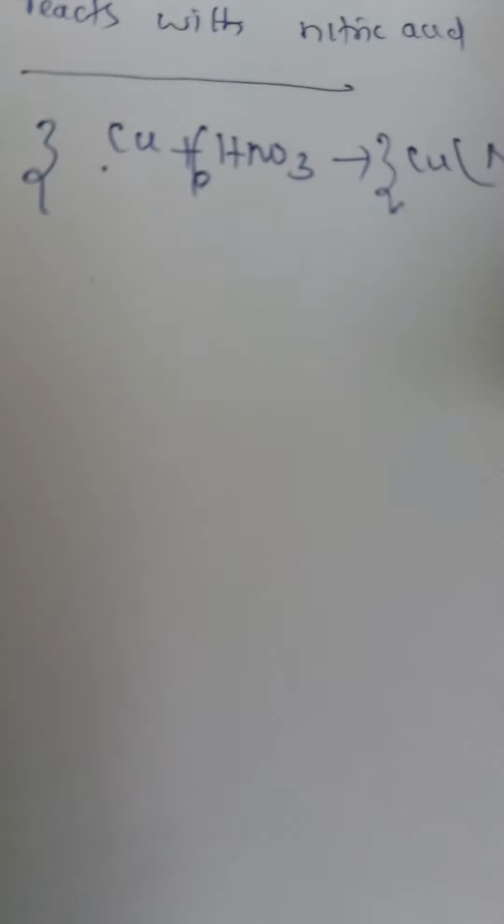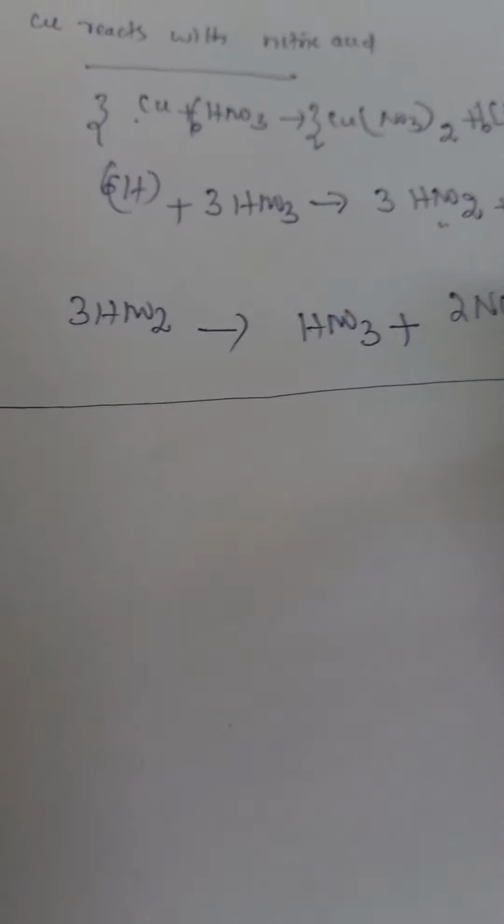First step over. Now 6 nascent hydrogen treated with 3 molecules of nitric acid. Secondary reaction: we are getting 3 molecules of nitrous acid HNO2 plus 3 molecules of water.